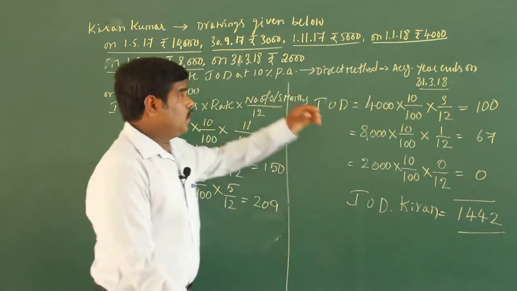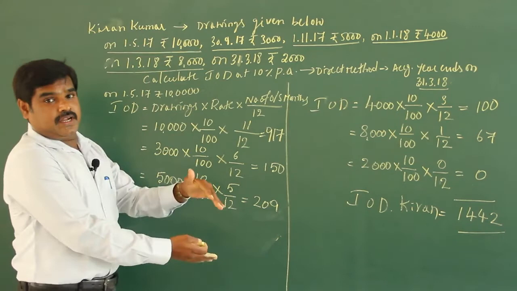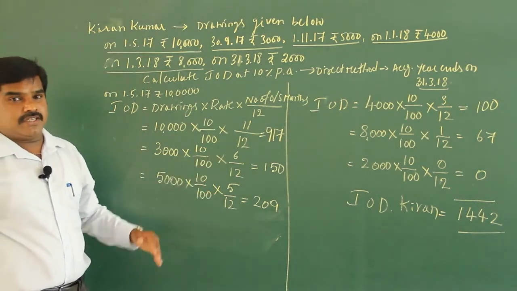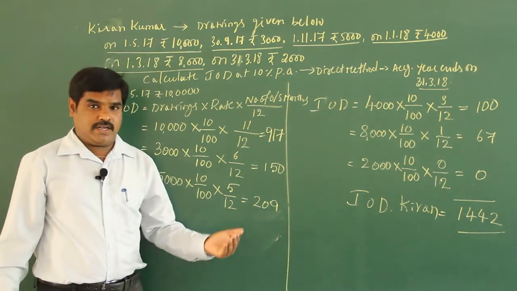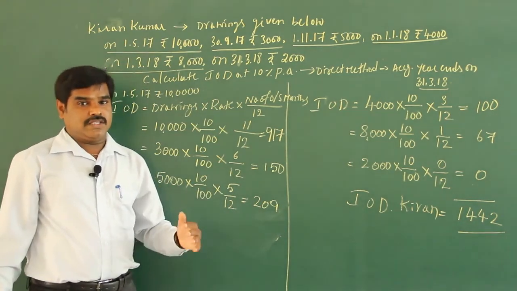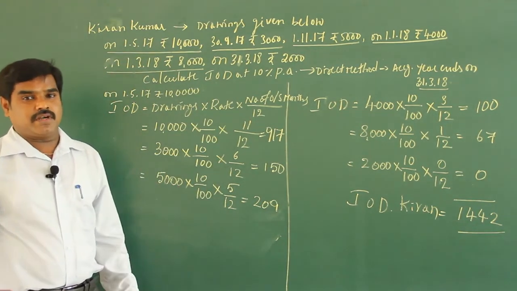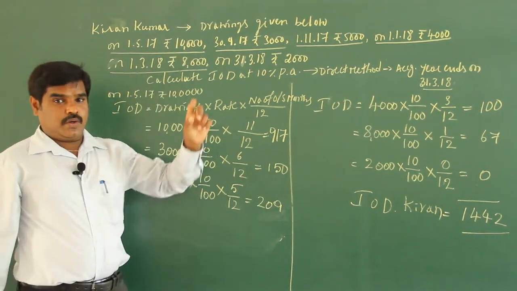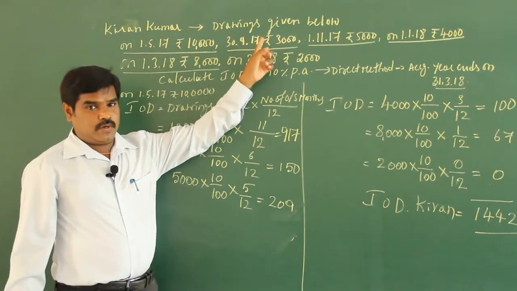This is how we do the direct method. Direct method is not important from the point of view of examination. The next methods, product, average period method and quarterly, those 3 are important from the point of view of examination.